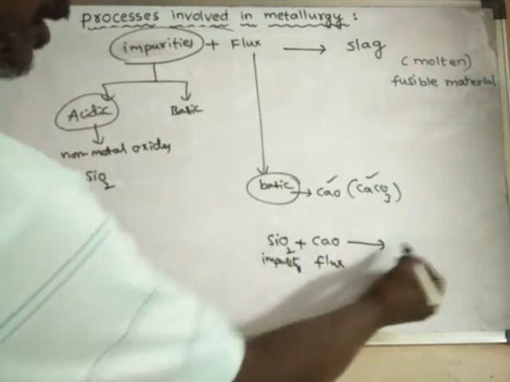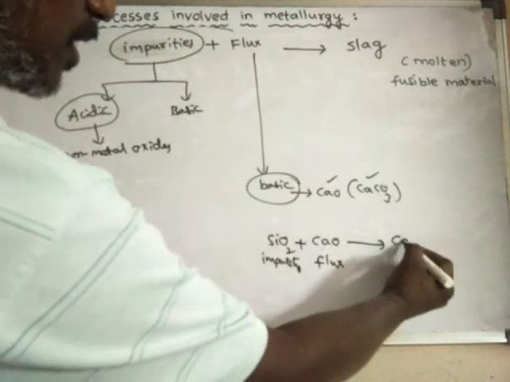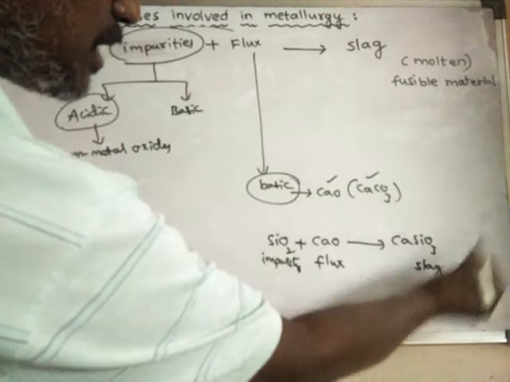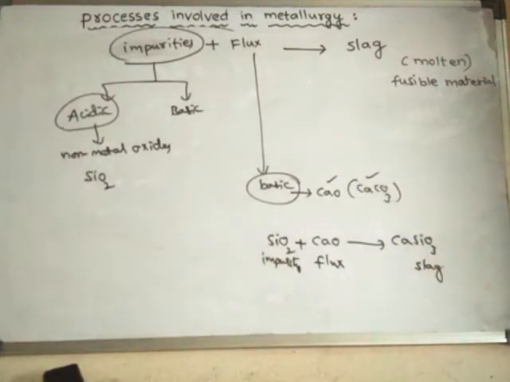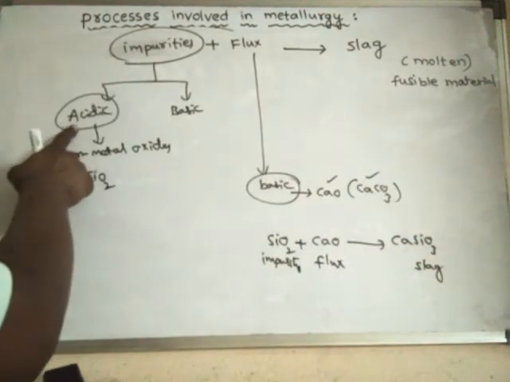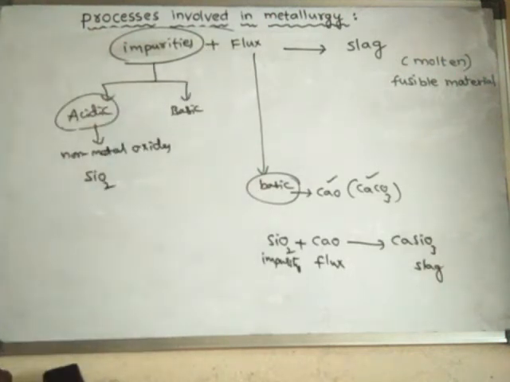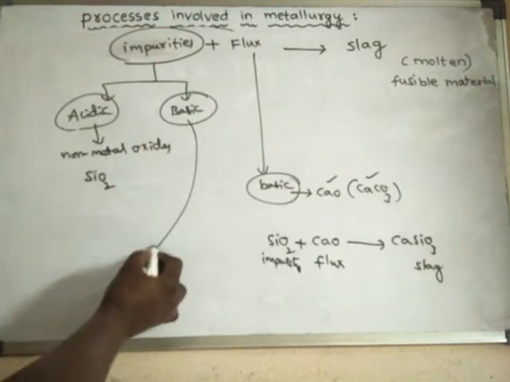To form what? A substance known as slag, calcium silicate. It is a slag. So when acidic impurities are present, then the flux used should be a basic flux. Suppose basic impurity is present; the impurity may also be basic.